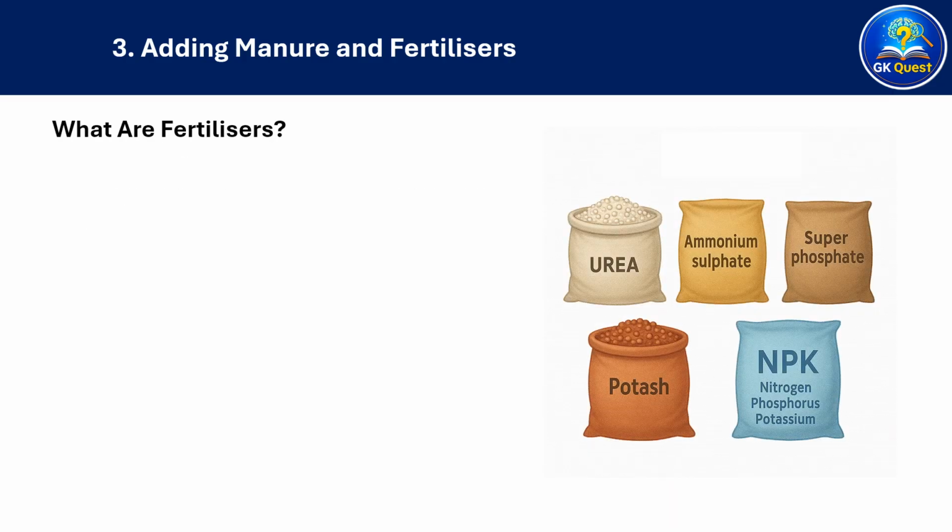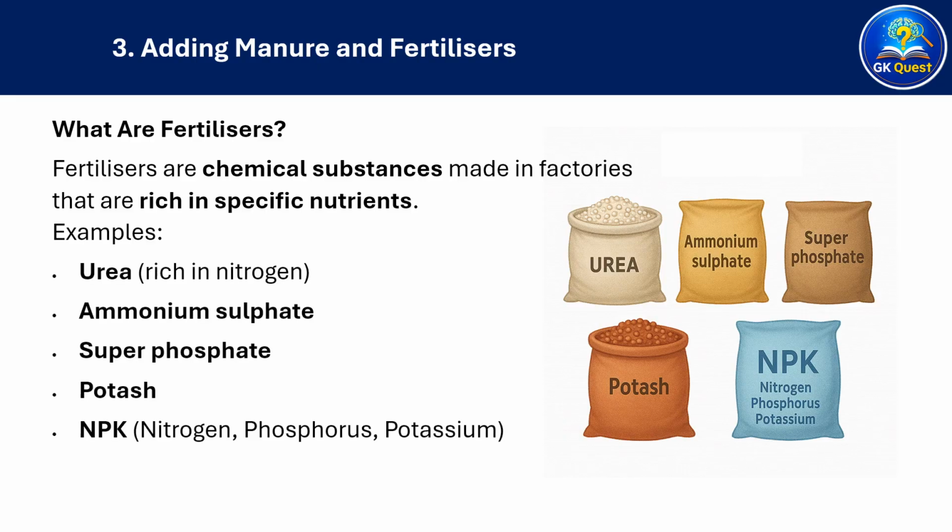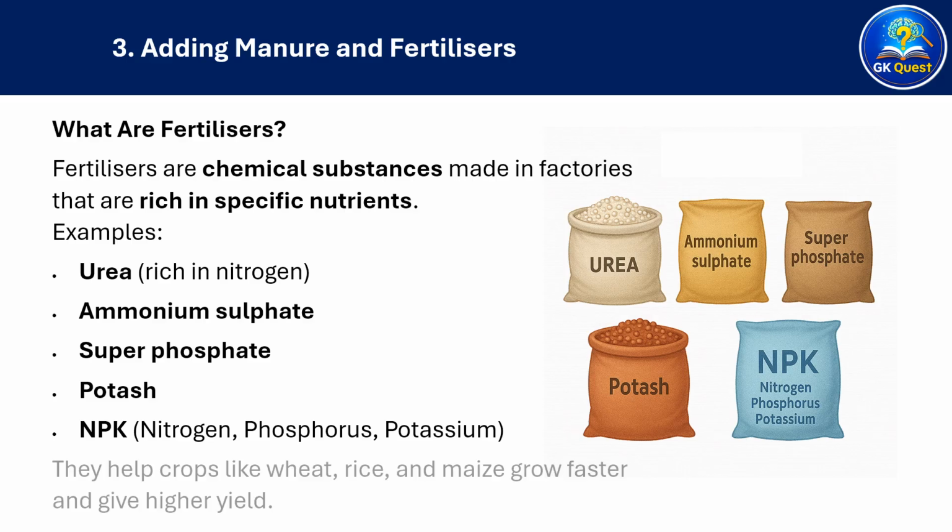What are fertilizers? Fertilizers are chemical substances made in factories that are rich in specific nutrients. Examples: urea, which is rich in nitrogen, ammonium sulfate, superphosphate, potash, and NPK, which stands for nitrogen, phosphorus, potassium. They help crops like wheat, rice, and maize grow faster and give higher yield.